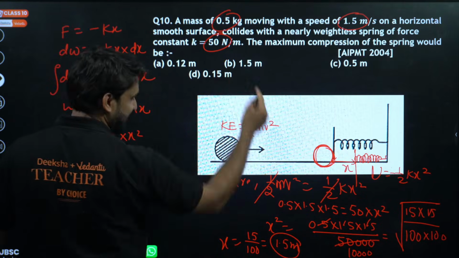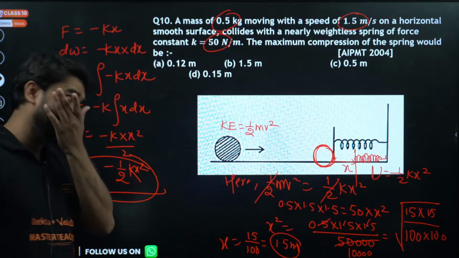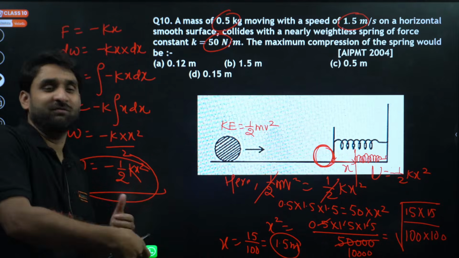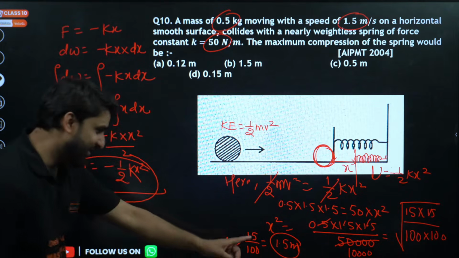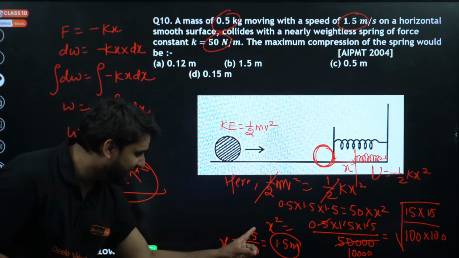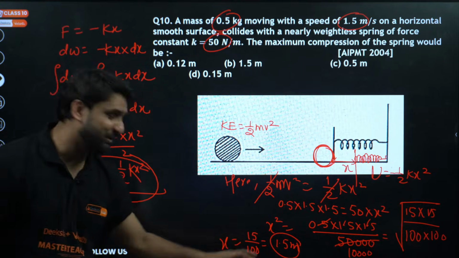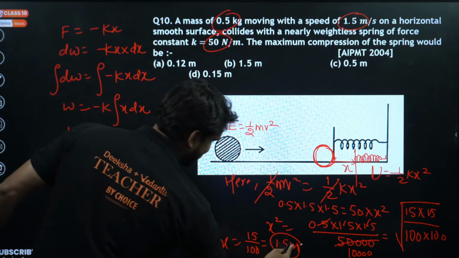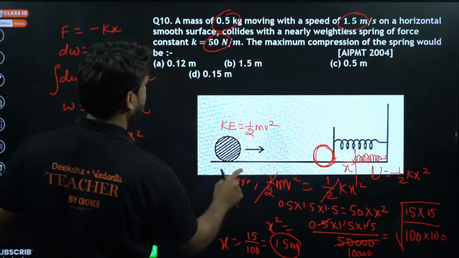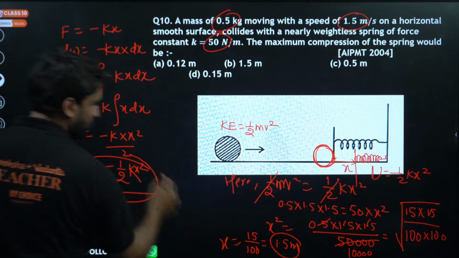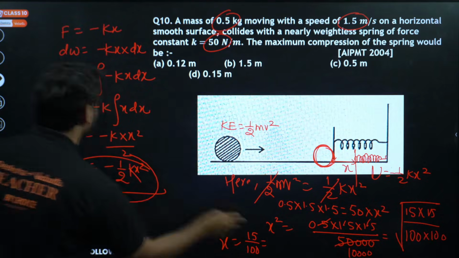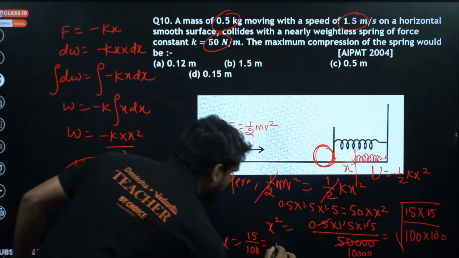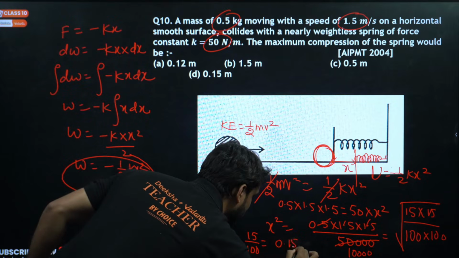Sorry my champion, just a silly mistake, and it happens generally when we do calculation in a quick manner. It's funny now, 15 divided by 100, and I am writing 1.5. So this is equal to 0.15 meter.